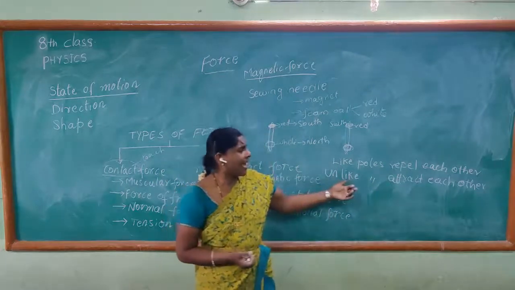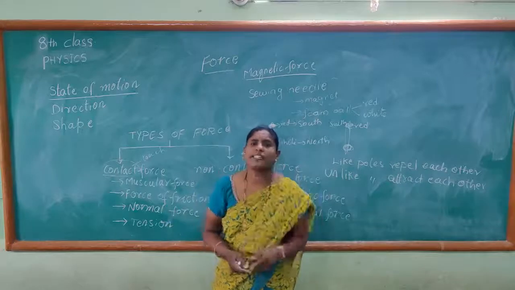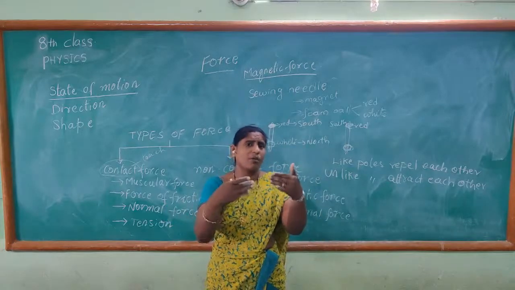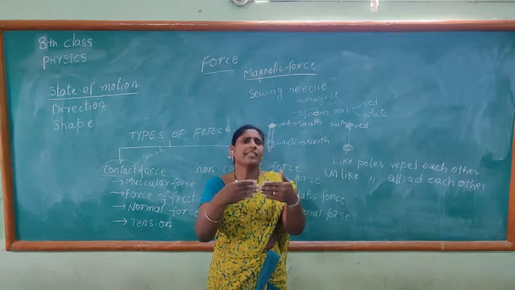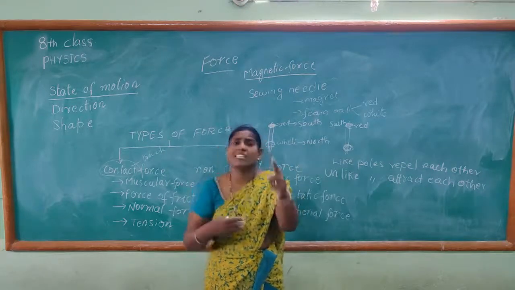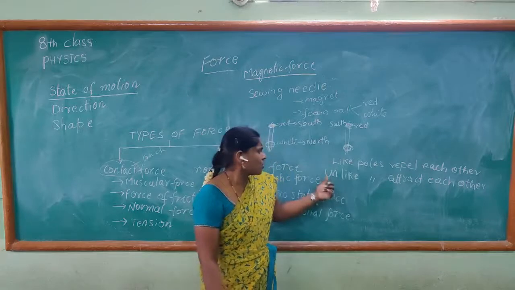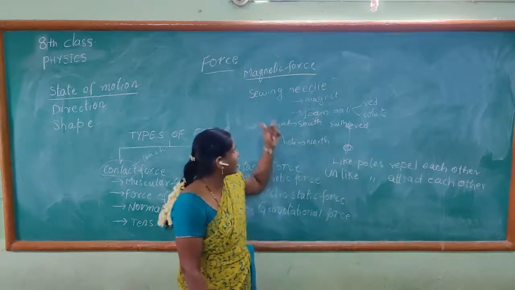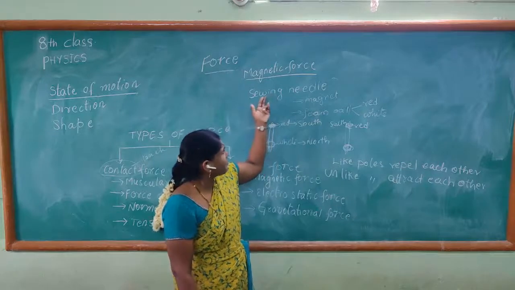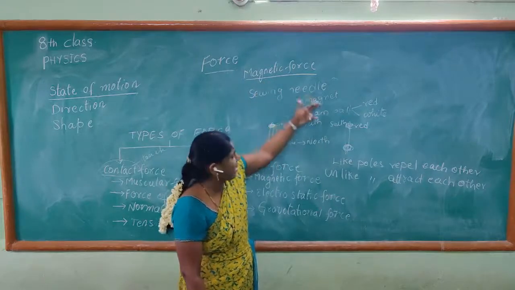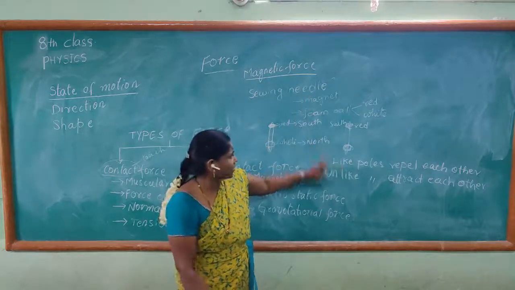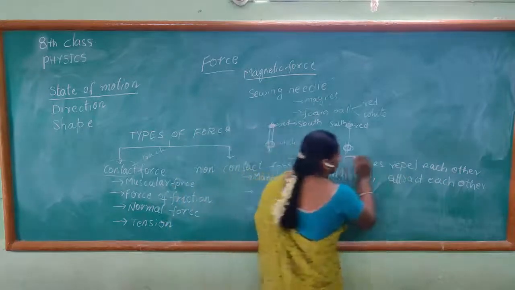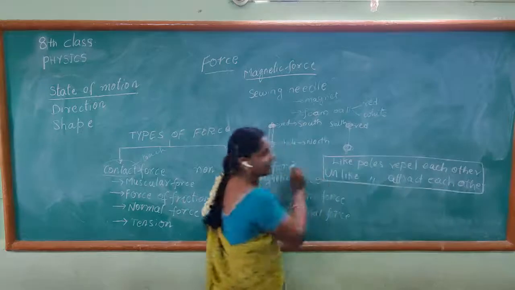When you take unlike poles, that is, one is a north pole and the other is a south pole, both the bodies attract each other. That means unlike poles, one south and the other north, attract each other. So by this experiment we have observed that it is all about magnetic force. Like poles repel each other, unlike poles attract each other.